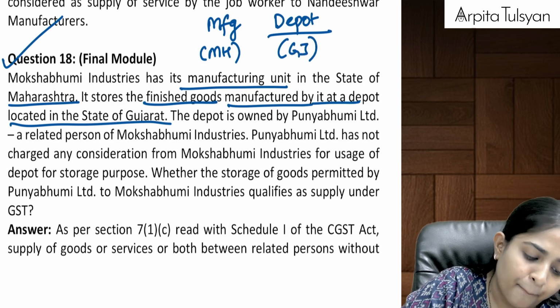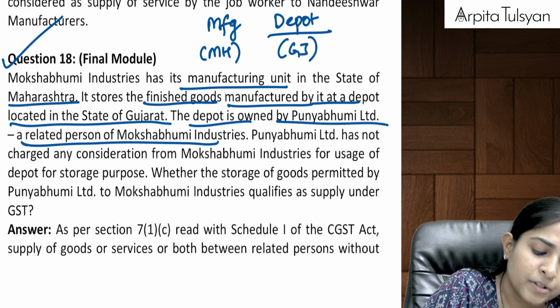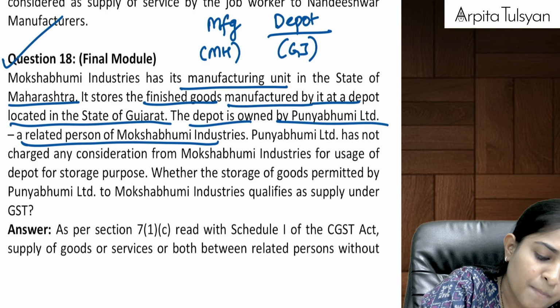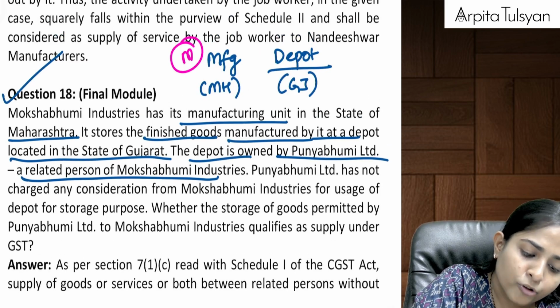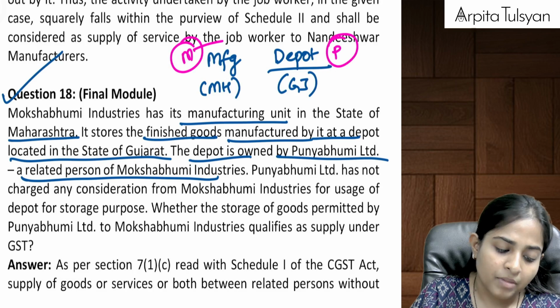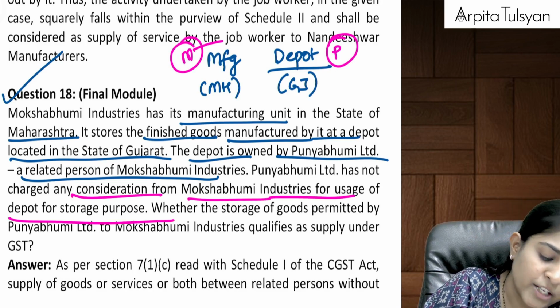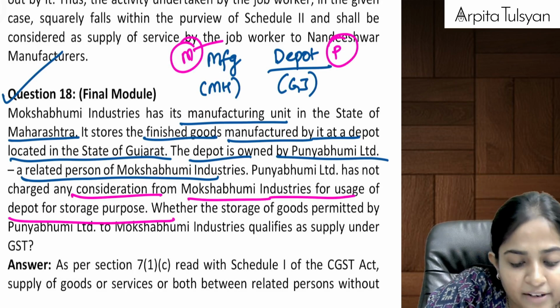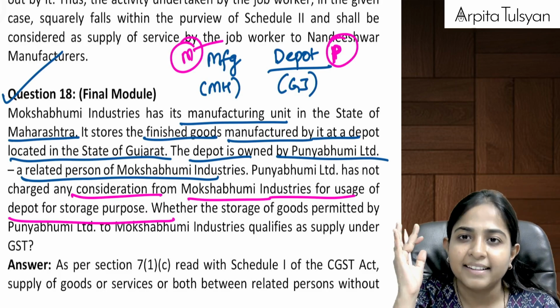The depot is owned by Punya Bhumi Limited, a related person of Moksha Bhumi. So this manufacturing facility is basically of Moksha Bhumi and the depot belongs to Punya Bhumi, which is a related person of Moksha Bhumi. Fine. Punya Bhumi has not charged any consideration from Moksha Bhumi for usage of depot. So basically can we say my related person is allowing me to keep the goods there for free?